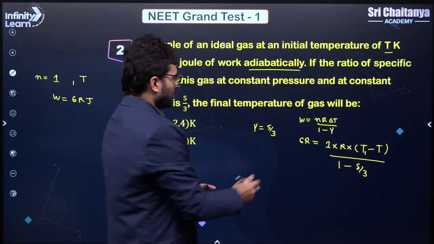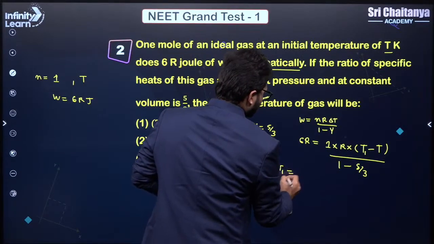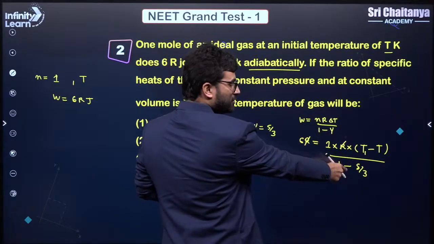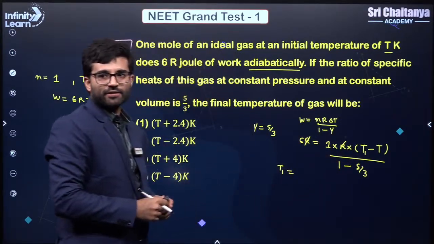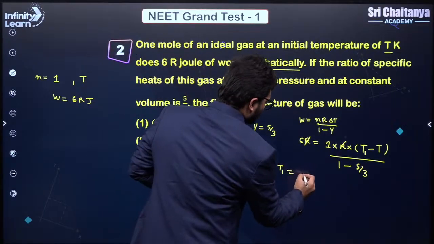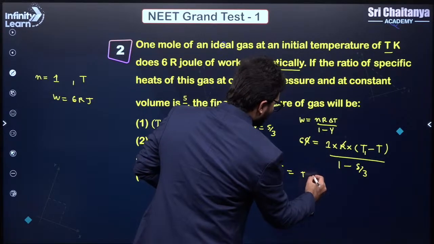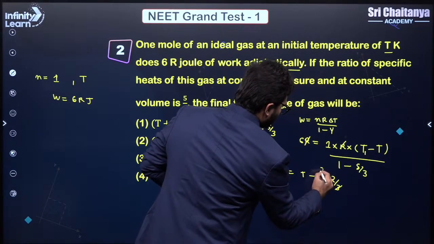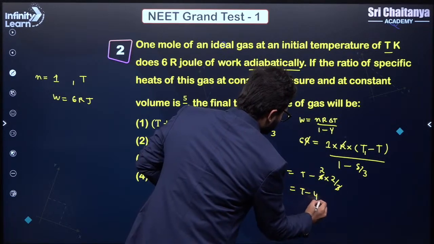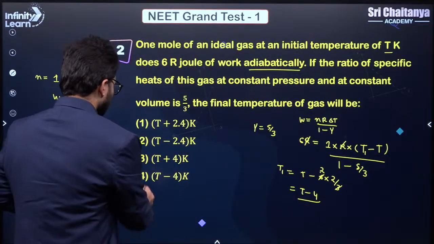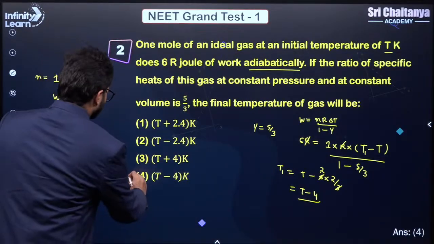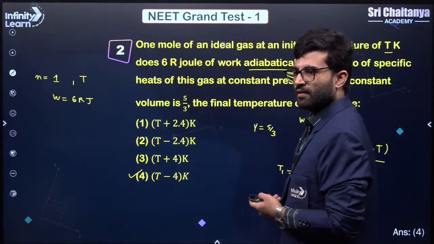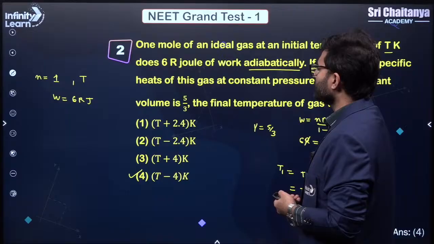Right, it's pretty simple. So let us calculate T1. So this R cancels out from here, right? 1 minus 5/3 is minus 2/3, right? So this would be T, and then you will get minus 6 into 2 by 3. So basically it is T minus 4. So your answer is T minus 4, right? Understood? Let's move on to the next question.